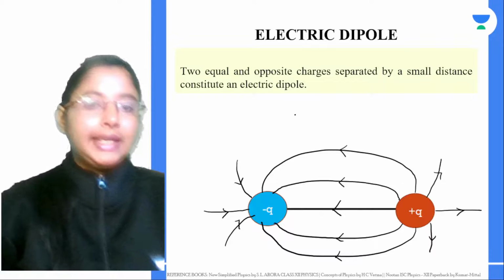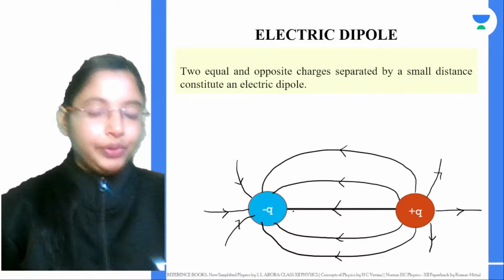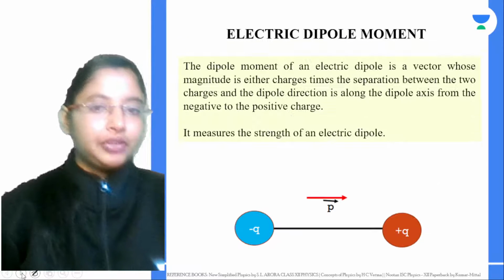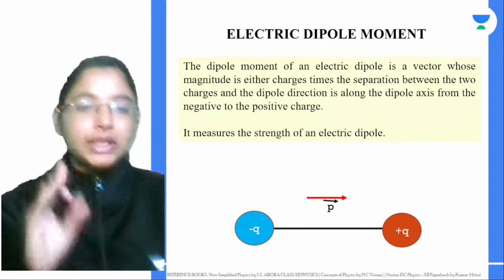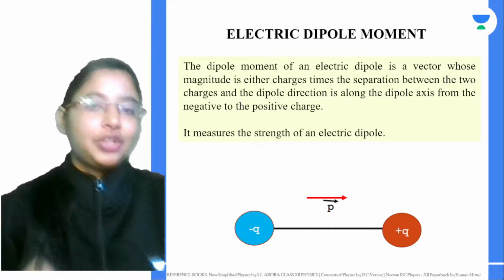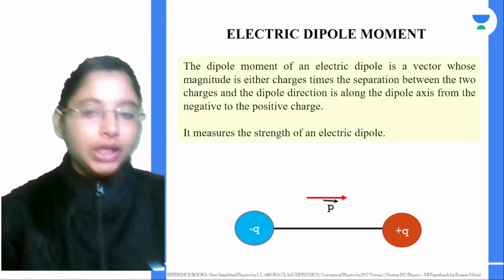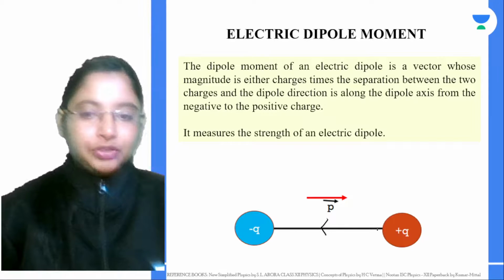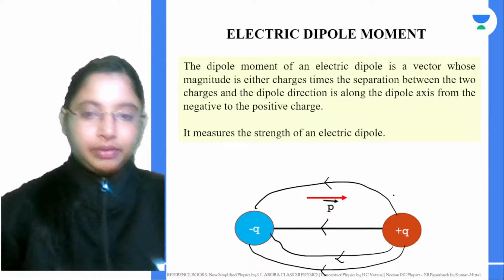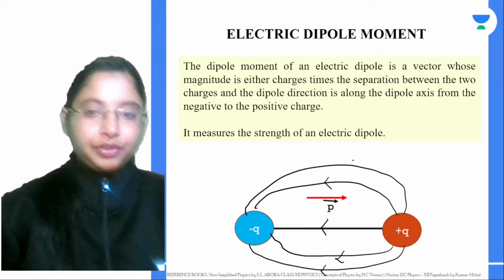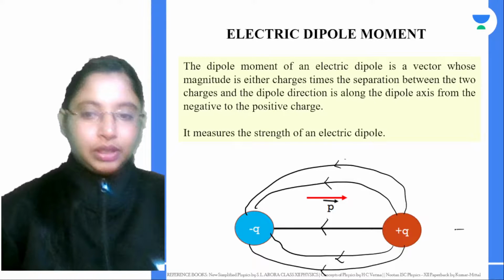Now, these electric dipoles also have an electric dipole moment associated with them. Electric dipole moment doesn't do anything. It just measures the strength of an electric dipole. Now, the field due to this charge is always from positive to negative, right? This is the direction of the electric field lines in a dipole.